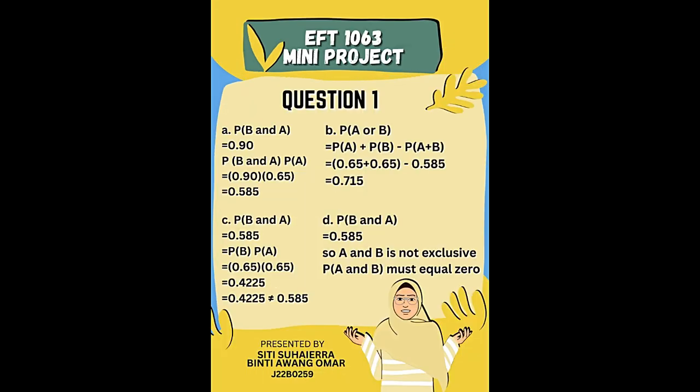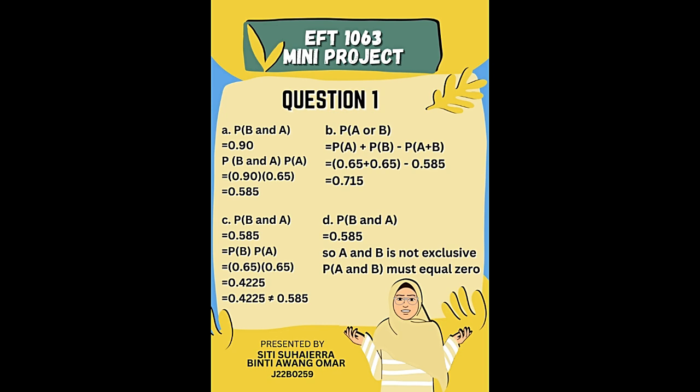Question 1A. Find the probability that he makes both goals. The problem is asking you to find P(A and B). P(A) and P(B) are both 0.65, and the probability that he makes the second goal given that he made the first goal is 0.90. Since P(A and B) is not given, we must get P(A and B) from P(B given A) and P(A). And the answer is 0.585.